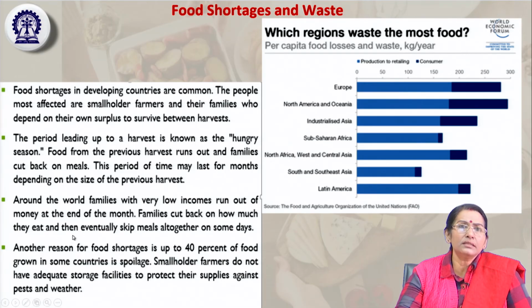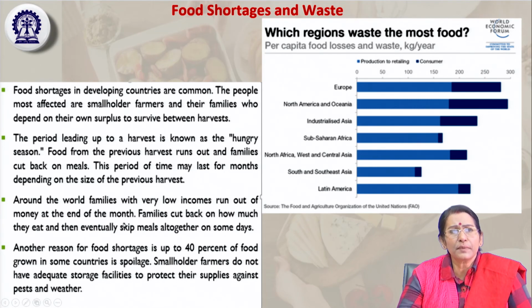Another thing is very low income families, that means people below the poverty line. Towards the end of the month, they fall short of money, because they spent all the money within the first two or three weeks of the month.